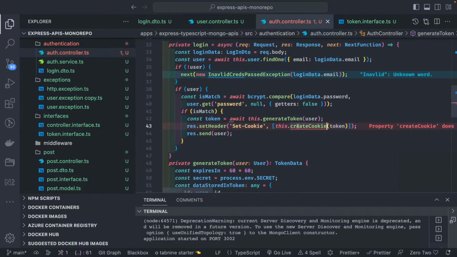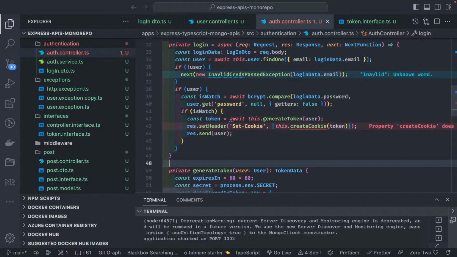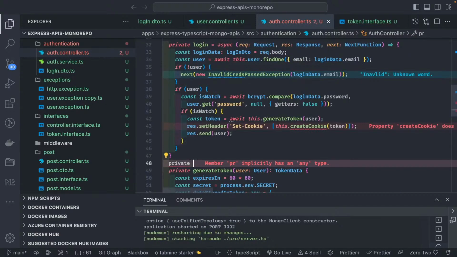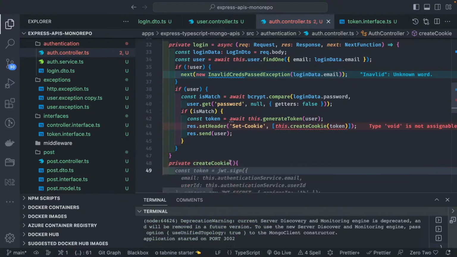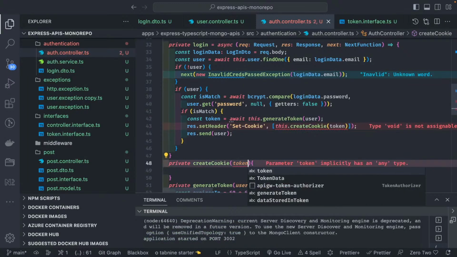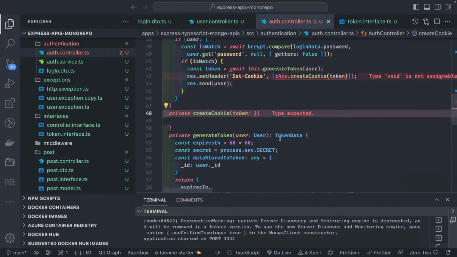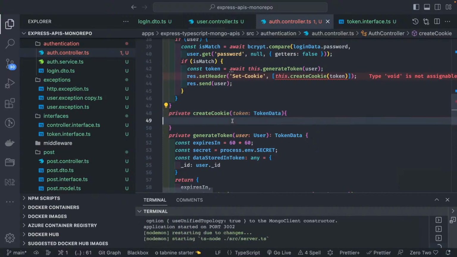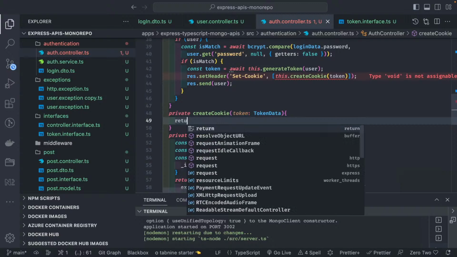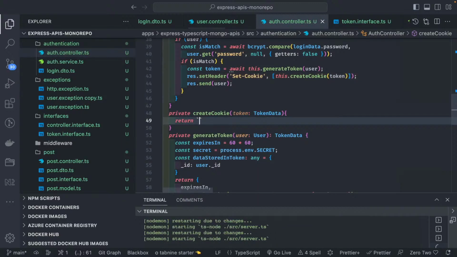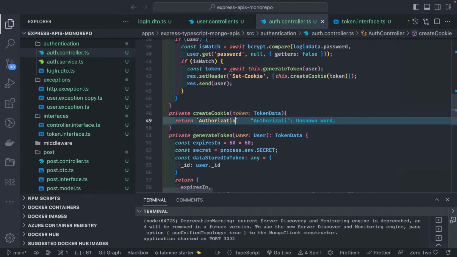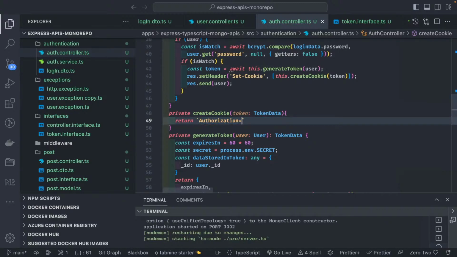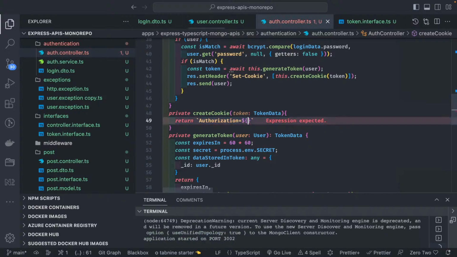And here we are creating createCookie. So let's define this method also. Private createCookie. This method is taking token as an input. Token is of type token data, and inside this I'm just going to access the token property only. What it is going to return, how our cookie looks like. So the cookie should be token.token.